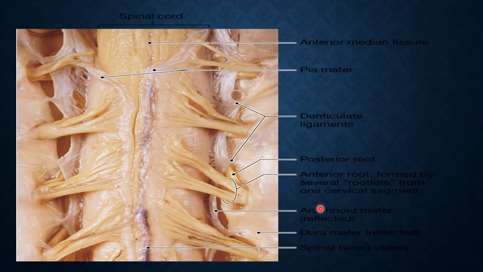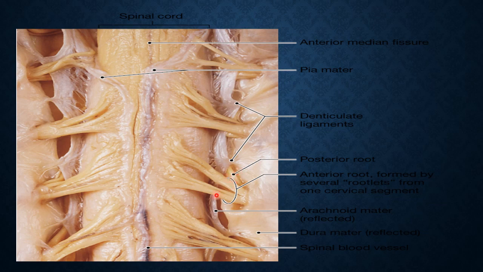The spinal cord, same thing. Anterior median fissure, these are the vessels, and this is the reflected end of the pia mater. Now these are the denticulate ligaments. You see, these are the denticulate ligaments between the two roots, the anterior root and the posterior root.